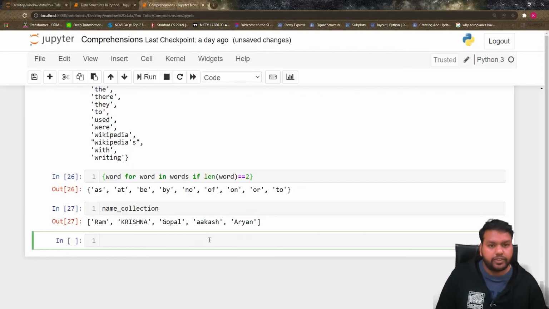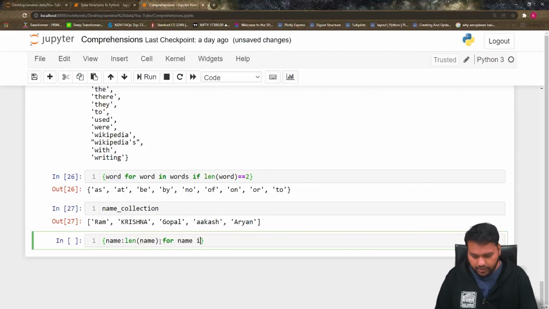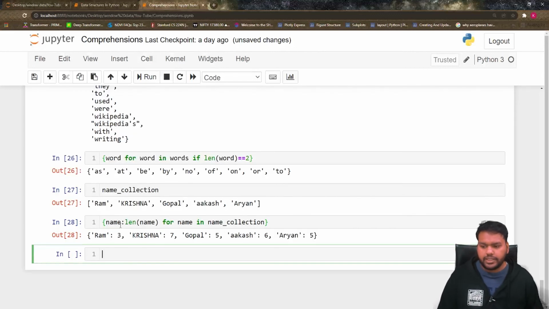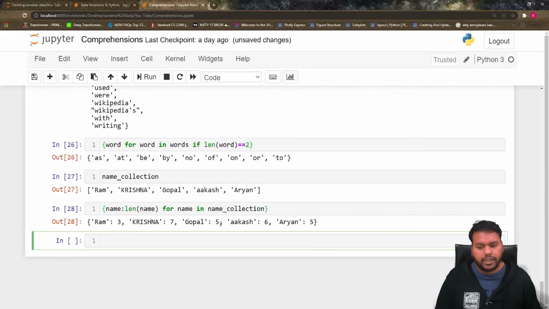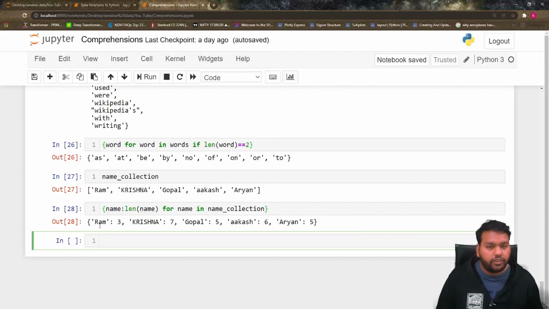We can simply create one dictionary. We have this name collection in the list already. So let's see how we can write. Directly I'm going to use it here. What I want to print here is the name, and what I want to see is the length: length of name, where we traverse the name collection: for name in name collection. If you see, Ram has 3, Krishna has 7, Gopal has 5, Akash has 6 and Aryan has 5. So these are the lengths of the words.